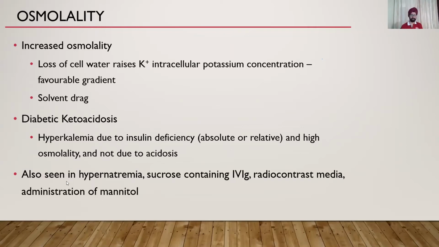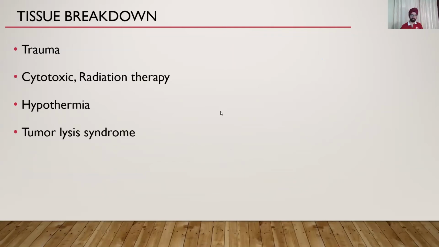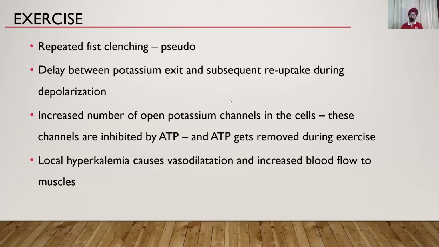Okay, also when osmolarity is increased in hypernatremia, if you give too much mannitol, sucrose-containing IVIG, and radiocontrast media, all of these that increase the osmolarity in the blood can cause hyperkalemia. The other method of increasing potassium in the body is cell breakdown, correct? So trauma, cytotoxic drugs, radiation injury, hypothermia, and tumor lysis syndrome commonly cause it. These are the common causes of hyperkalemia.